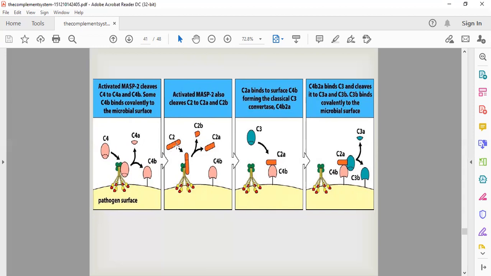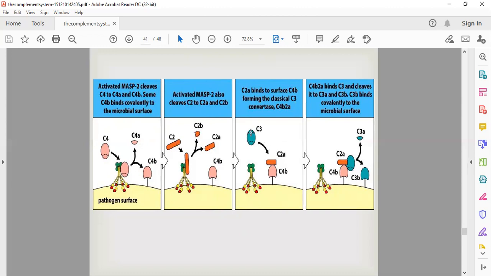After that, the activated MSP will also cleave C2. C2 will be cleaved into C2a and C2b. C2a will bind to the membrane and to C4b, but C2b will be cleaved out and removed.